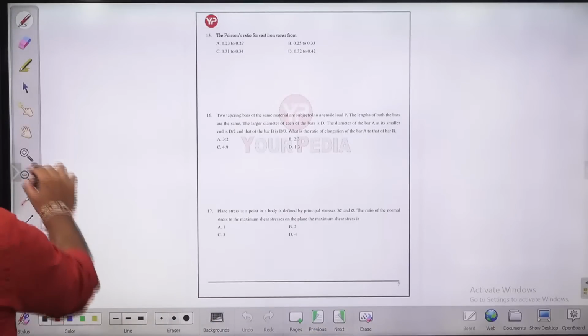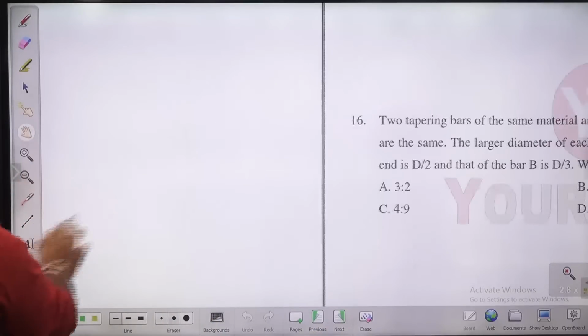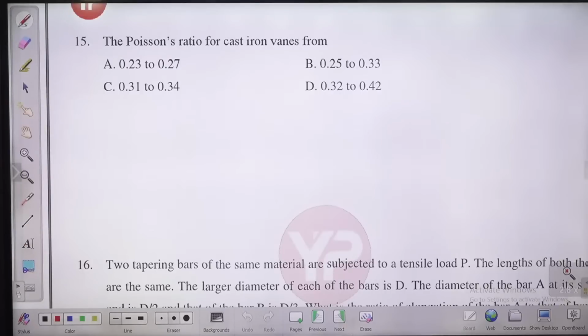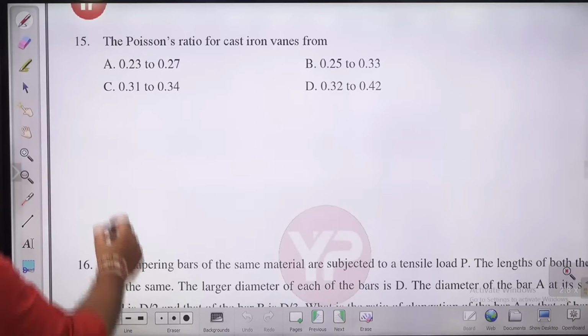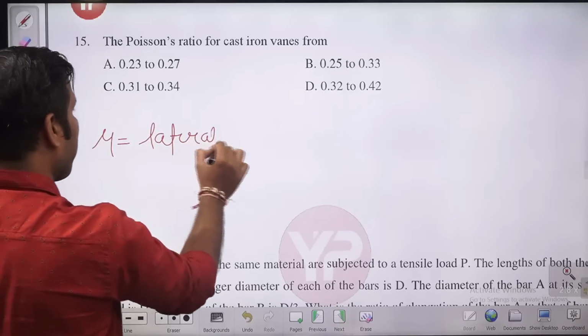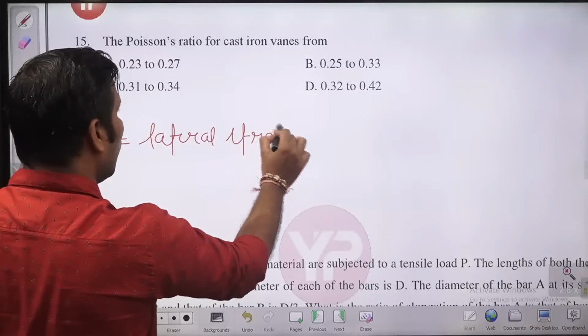Question number 15 in front of you. What is Poisson's ratio for cast iron? This is a direct factual question. You know, guys, what is Poisson's ratio? It is the ratio of the lateral strain to the longitudinal strain.